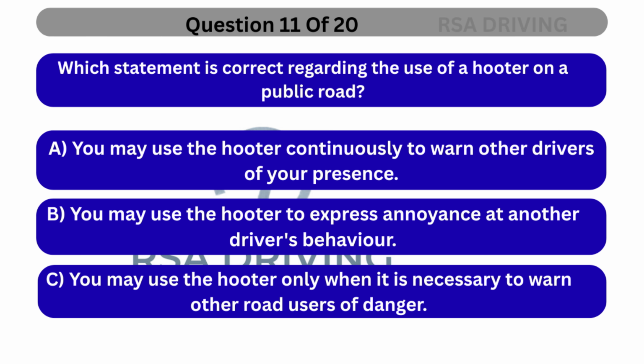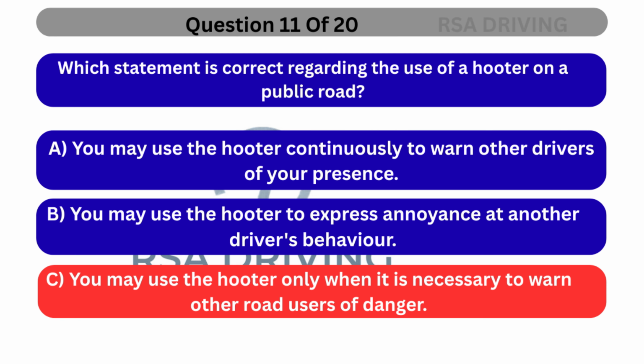Question 11. Which statement is correct regarding the use of a hooter on a public road? A. You may use the hooter continuously to warn other drivers of your presence. B. You may use the hooter to express annoyance at another driver's behavior. C. You may use the hooter only when it is necessary to warn other road users of danger.